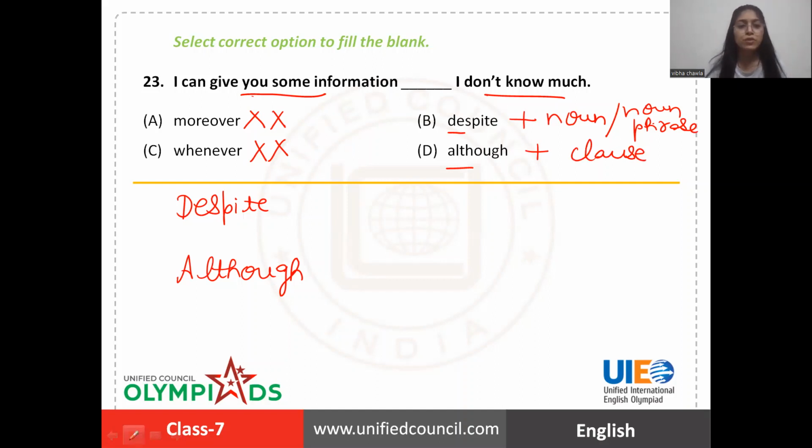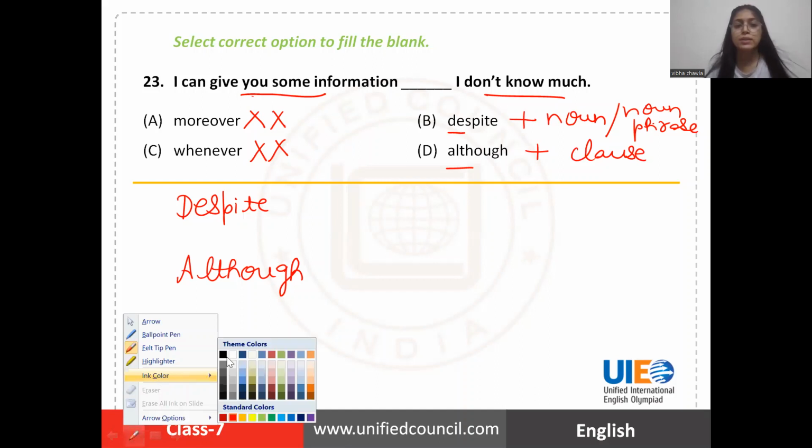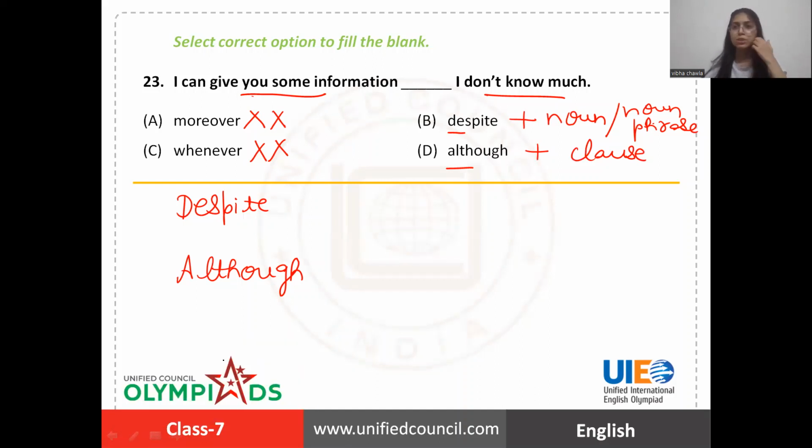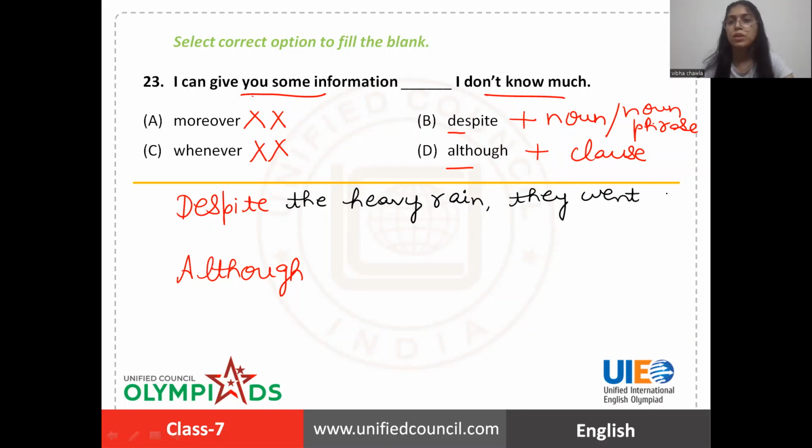For instance, to understand it in a better way, let me give you two examples. Despite the heavy rain, they went for a walk. And now, how can you say it with the help of although?